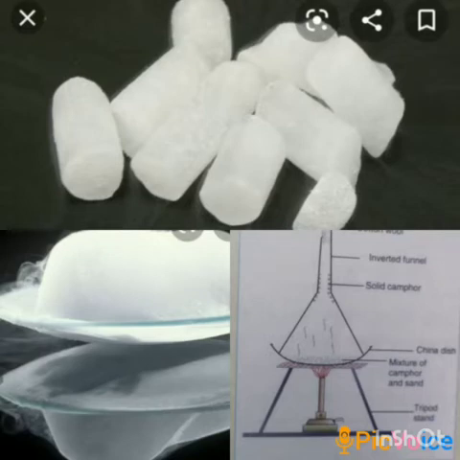The method of sublimation is used to separate solids which sublime easily from substances which do not sublime. That means if we have to separate the components of a mixture by sublimation, one component of the mixture must be a sublime material, that means one which can get converted into gaseous state from its solid state after heating. If one component of the mixture is sublime and the other is not, then we can use this method of separation.